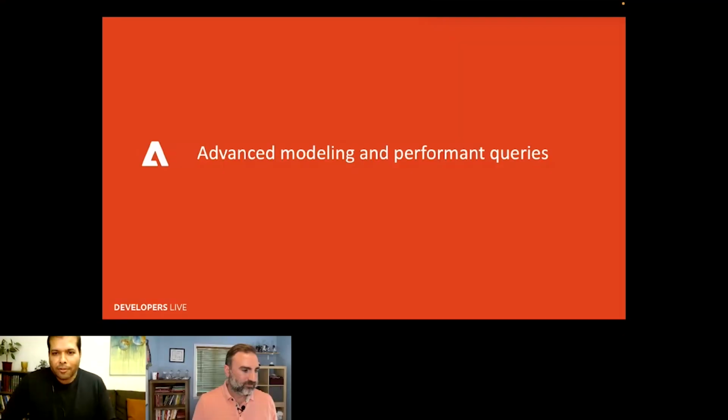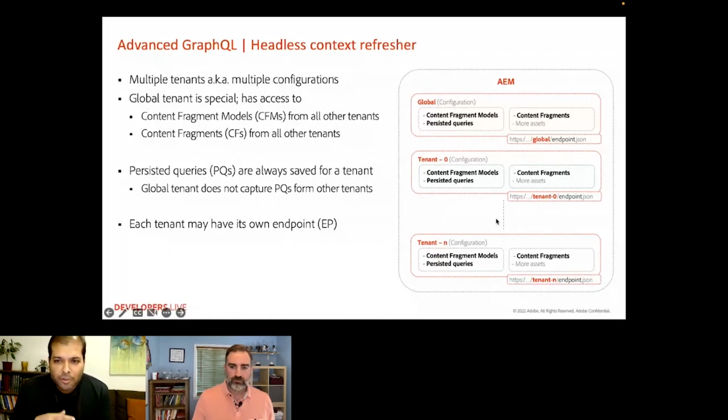So let's get to know now the newest AEM enhancements for GraphQL. Starting with a quick refresher to set the context. AEM has multiple tenants, also known as multiple configurations. If you look at the diagram here, each tenant, for example global, tenant 0, and so on, has a set of assigned resources. For this discussion, it's content fragment models, content fragments, persisted queries, and additionally, each tenant has an assigned endpoint, which provides access to these resources, for example via GraphQL queries.